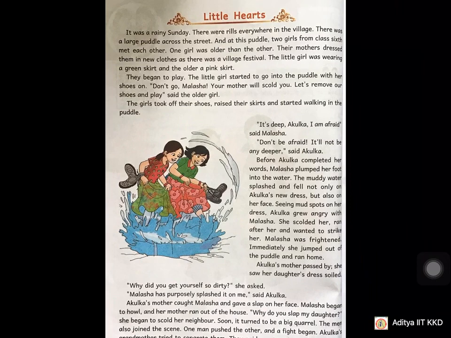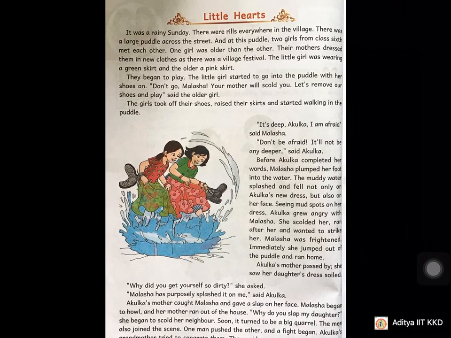The little girl was wearing a green skirt and the older a pink skirt. If you observe the picture, we can see two girls. They are not near the puddle, they are in the puddle. Understood? And how can we recognize who is older and younger? The younger one is wearing a green skirt and the older one is wearing a pink skirt.